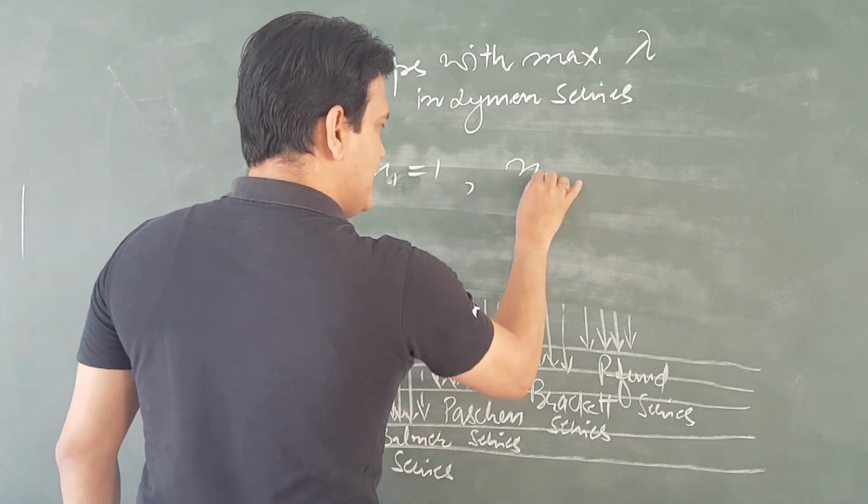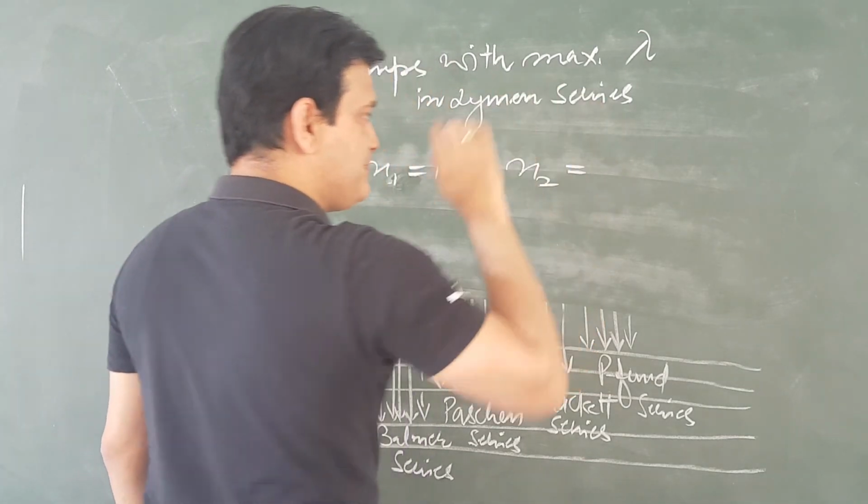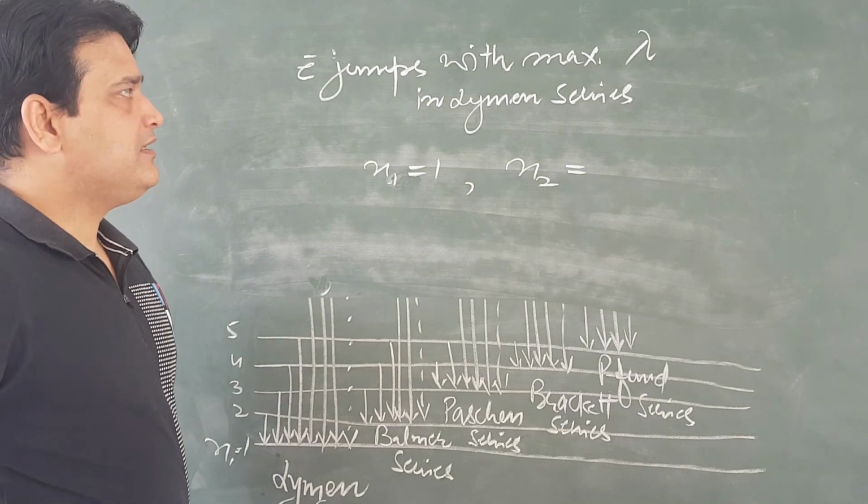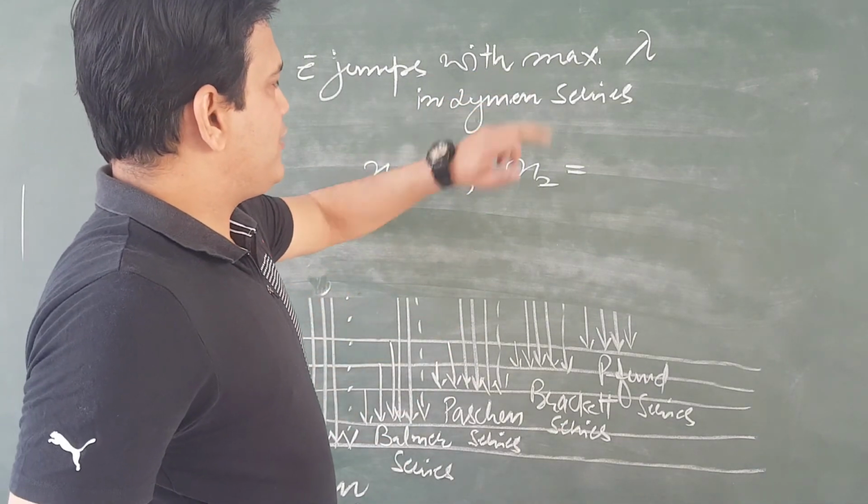Now we have to calculate n2. This is a very special thing, because